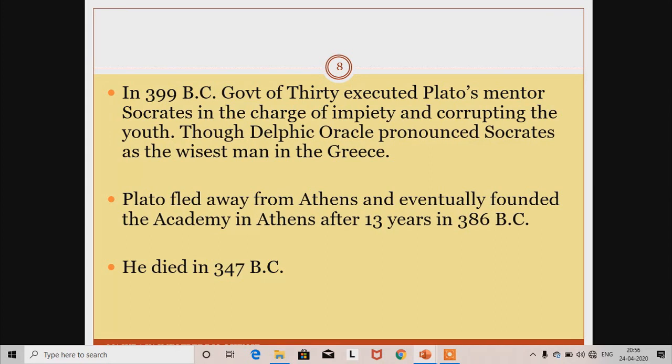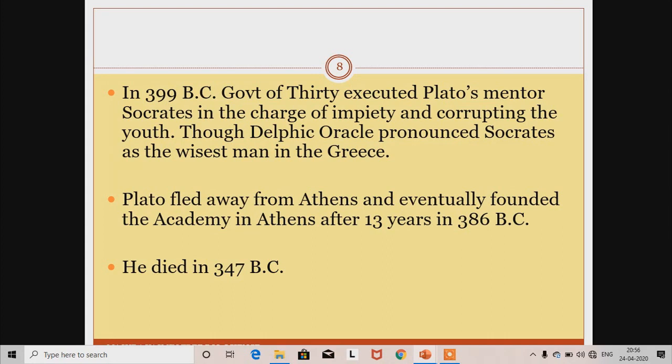And these 30 tyrants were against this, and Plato was among Socrates' students who was attracted by this method, and Socrates' method was dialectic to gain self-knowledge.